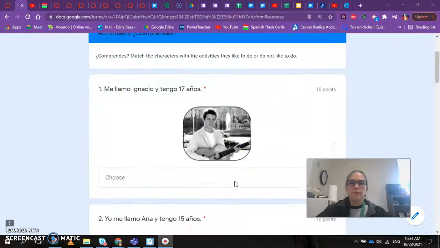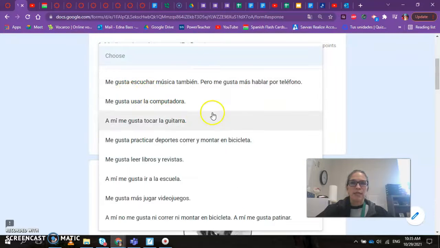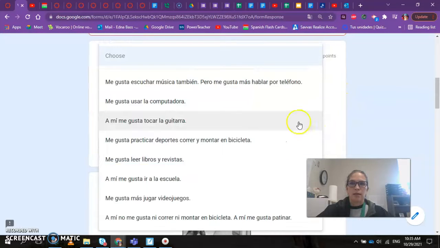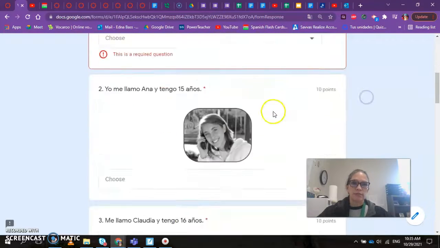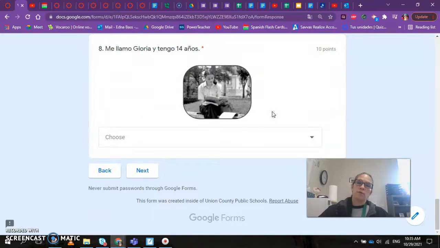For the second part, you have a statement. This is the person that said the statement, and you're gonna say what he said, and the picture can help you. So the people are introducing themselves, and then they are saying what they like to do. So you have the introduction, and then you need to select what they say they like to do. So you look at the pictures, that will help you to figure out what they're saying.